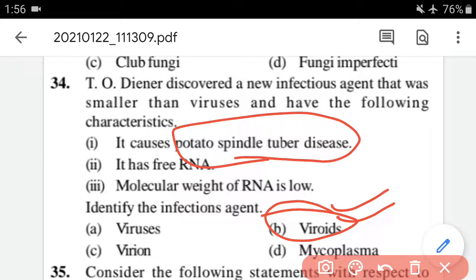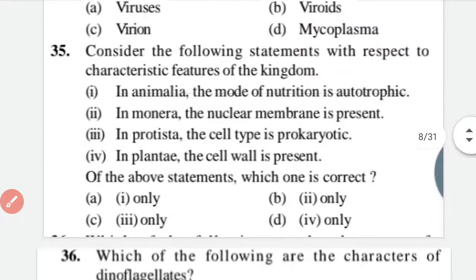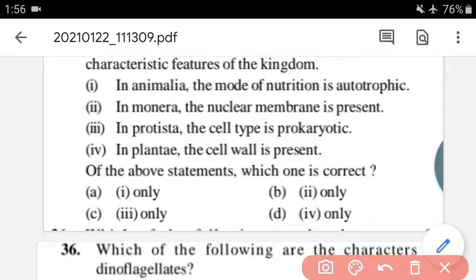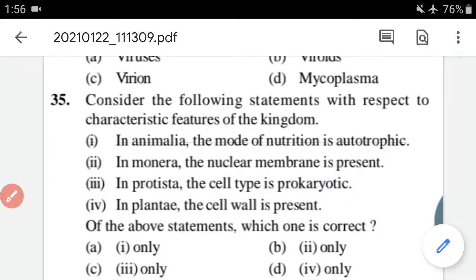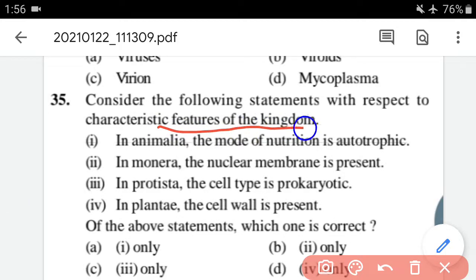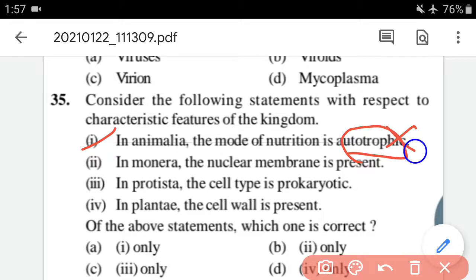Okay guys, so let's move on to question number 35. Question number 35 is, consider the following statements with respect to characteristic features of kingdom. Here you can see four options are given. We have to find out the correct one. So let's check. Option A is, in Animalia, the mode of nutrition is autotrophic. No, this is wrong. Actually, it is heterotrophic.